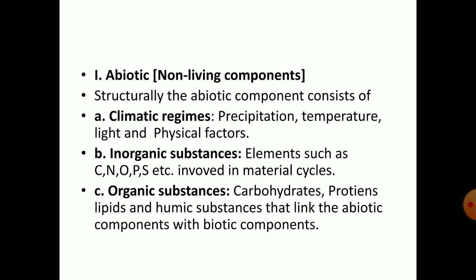Elements such as carbon, nitrogen, oxygen, phosphorus, sulfur, etc. involved in material cycles. The third one are organic substances. They are carbohydrates, proteins, lipids, and humic substances that link the abiotic components with biotic components.